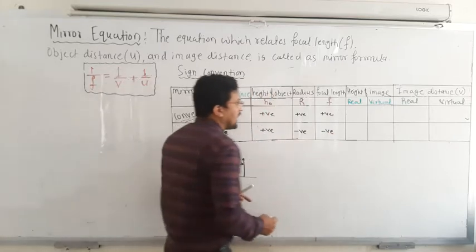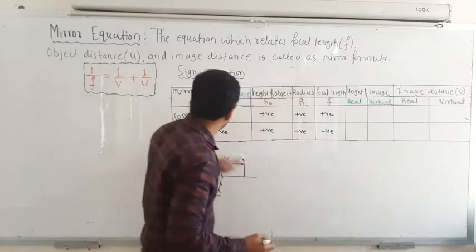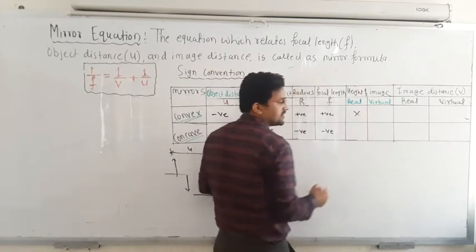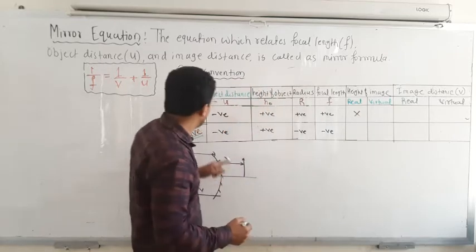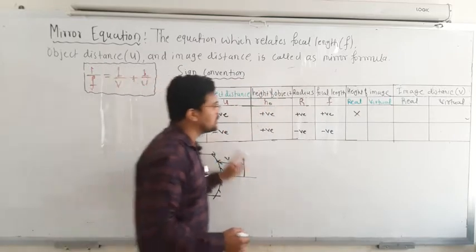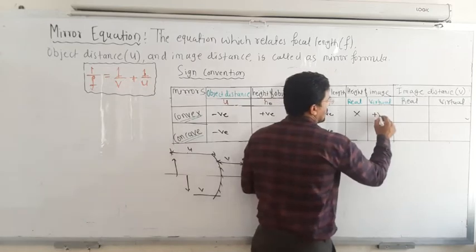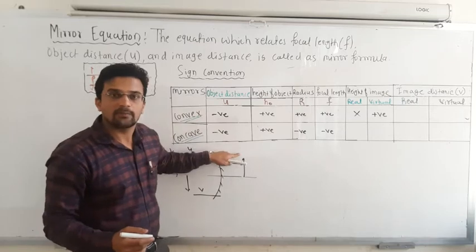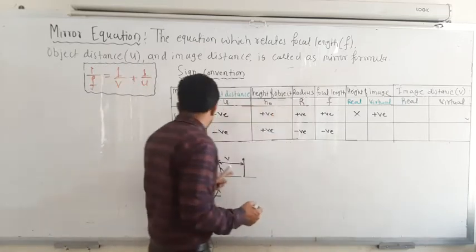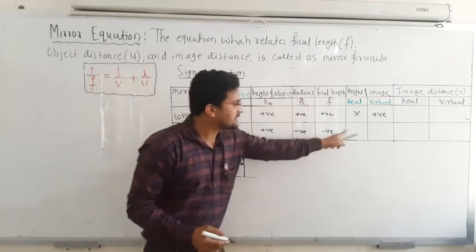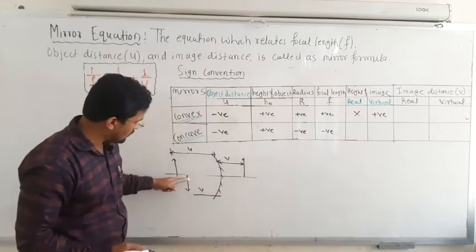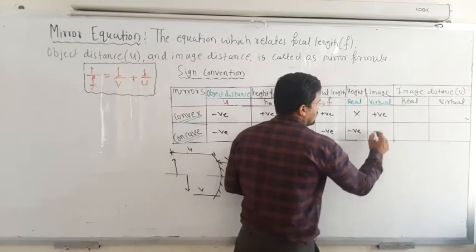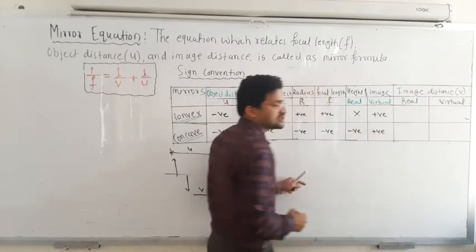Now height of the image. In case of the convex mirror, no real images are formed, hence there is no sign change. Only a virtual image is formed, hence height of the image is positive, because a virtual image is formed above the principal axis. For the concave mirror, both real as well as virtual images are formed. If the real image is formed below the principal axis, it is taken as negative, and above the principal axis it is taken as positive.